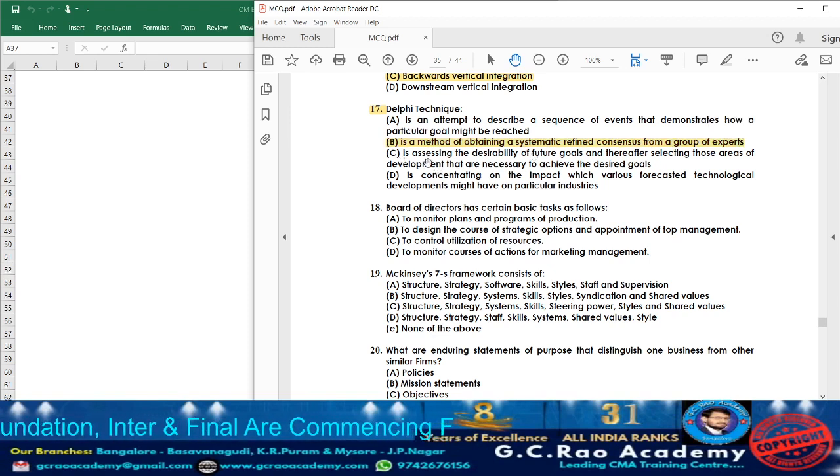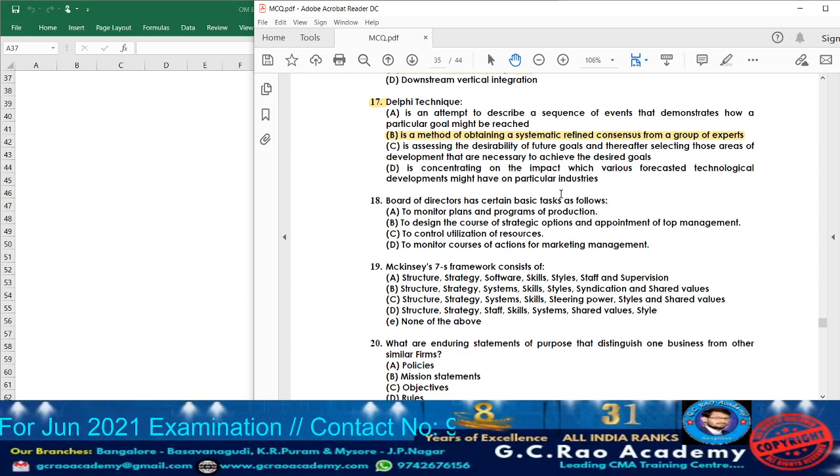Option C, what they are telling, he is assessing the desirability of future goals and thereafter selecting those areas of development that are necessary to achieve the desired goals. Sorry, this is not a Delphi technique. Usually it is one of the forecasting they are going to do on what basis? By taking the opinion from the group of experts. So option C cannot be the answer. Option D, what they are telling is concentrating on the impact which various forecasted technological development might have on particular industries. No, option D cannot be the answer.